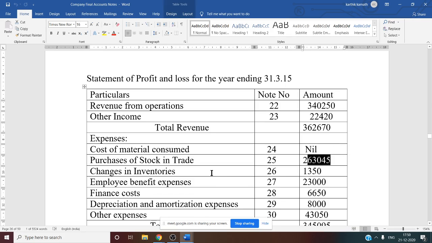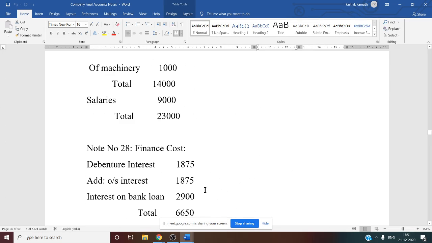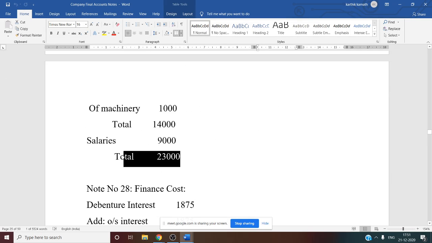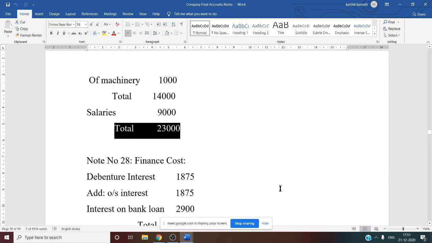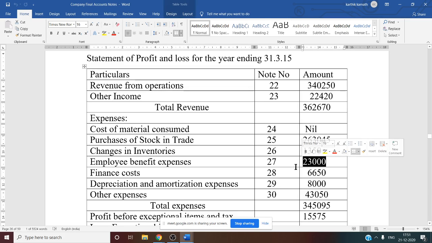Now next, changes in inventory. Like this you have to do for all the working notes. Changes in inventories, that is working note number 26, that is opening stock minus closing stock, remaining positive balance, that is 1,350 we have taken. Then employee benefit expenses, that is working note number 27. If you see working note number 27, there is wages and salary. Wages and salary final total, that is 23,000. See this 23,000 we have written under working note number 27.